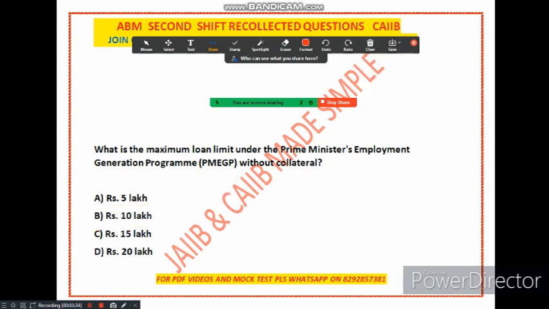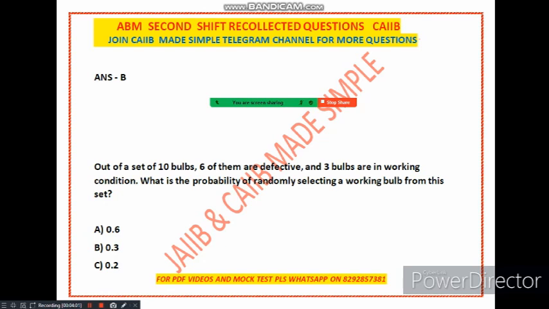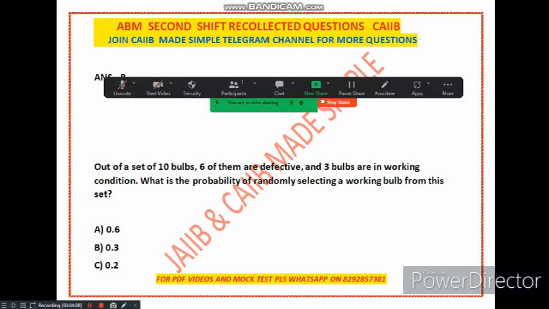Question number 2 is on your screen. Friends, question number 2 is just a question of probability. A very good question, asked in this recent examination. Let us read the question. Out of a set of 10 bulbs, 6 of them are defective and 3 bulbs are in working condition. What is the probability of randomly selecting a working bulb from this set? So you have been asked to find the probability. Please tell how to find it.